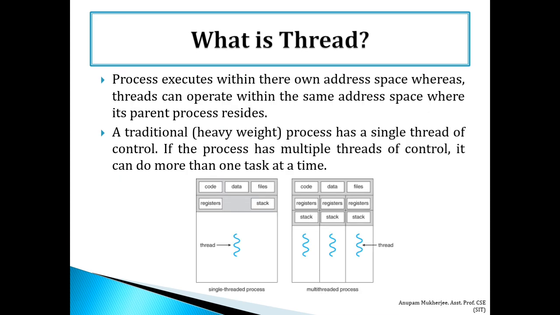So, we can say a process executes within its own separate address space, whereas threads can operate within the same address space where its parent process resides. And a traditional heavyweight process has a single thread of control. So, in my previous example, if we write the entire program in a single main function, then it is treated as a heavyweight concept. If the process has multiple threads of control, it can do more than one task at a time.